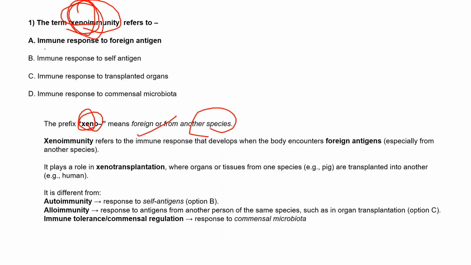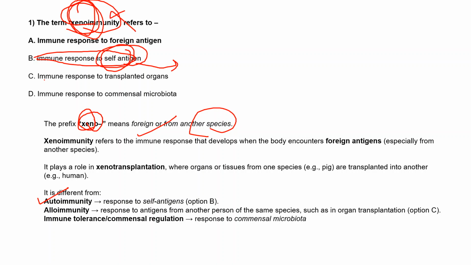So option B, immune response to self antigen, will not be true. When there is a self antigen, we say autoimmunity is there, because our own immune cells attack our body cells, right? They are treating our cells as an antigen, so we call it a self antigen, and this kind of immunity is autoimmunity, not xenoimmunity.